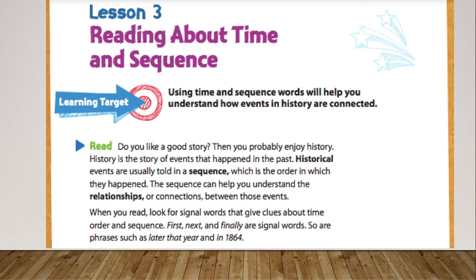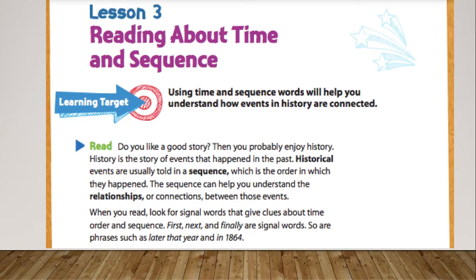History is the story of events that happen in the past. Historical events are usually told in a sequence, which is the order in which they happen. The sequence can help you understand the relationship or connections between those events. When you read, look for signal words that give clues about time, order, and sequence. Our signal words include first, next, and finally, just some of them.